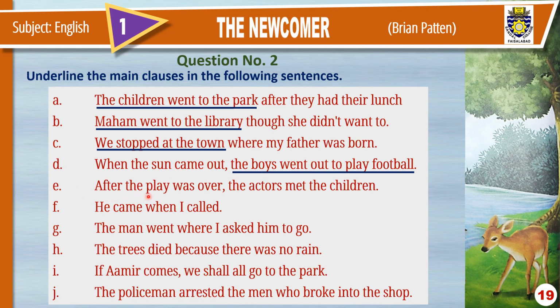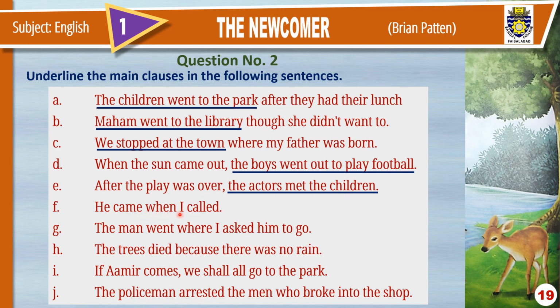E. After the play was over, the actors met the children. What is the main clause? The actors met the children is the main clause, and after the play was over is the subordinate clause, because it depends upon the other clause to complete the meaning. If you remove this clause, after the play was over, this clause conveys its complete meaning. What is that? The actors met the children. That's why it is independent clause or main clause.